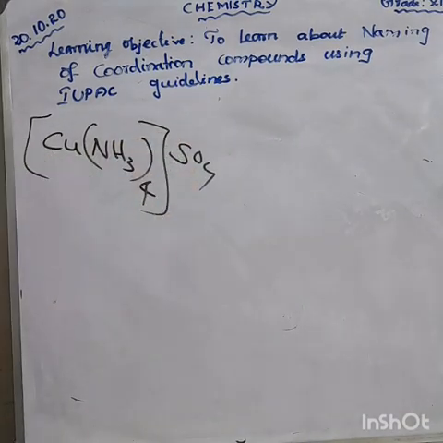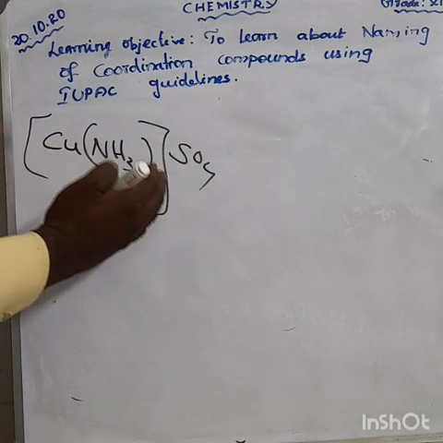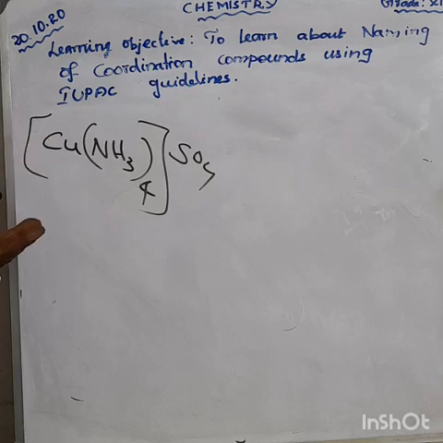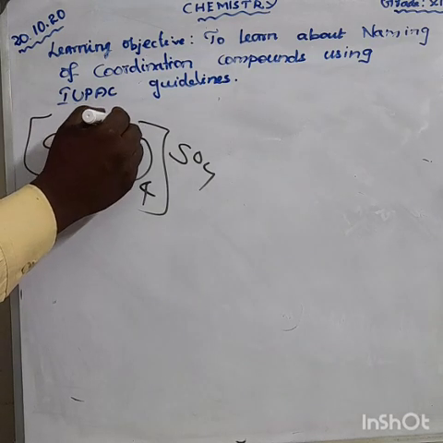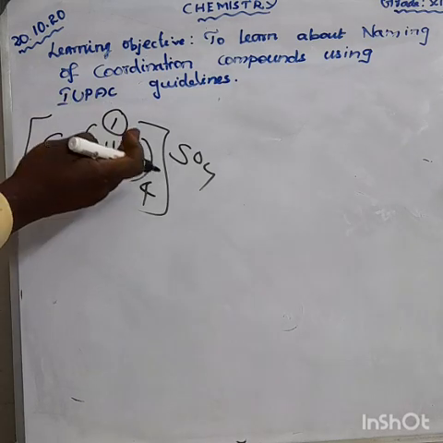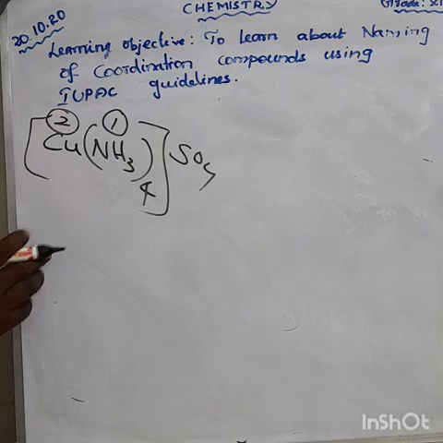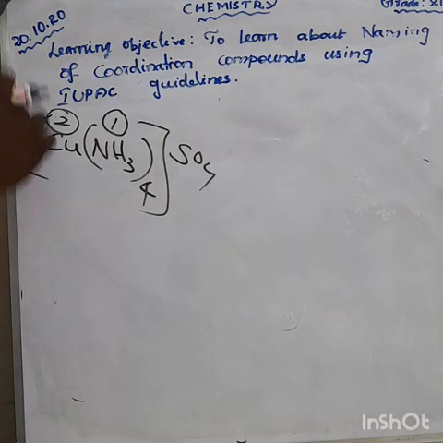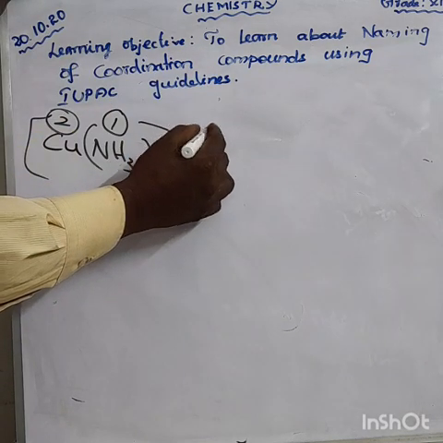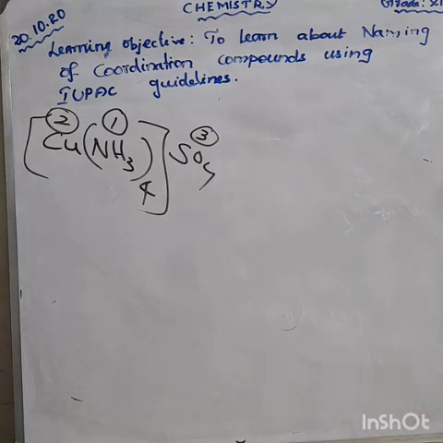How can we say the name? Before the coordination entity, there is no metal, so first priority goes to the ligand. After the ligand, the central metal atom, then the ion. Can you say the name?